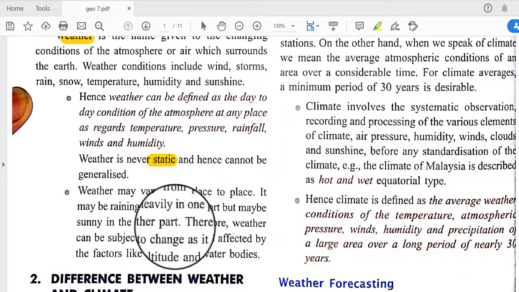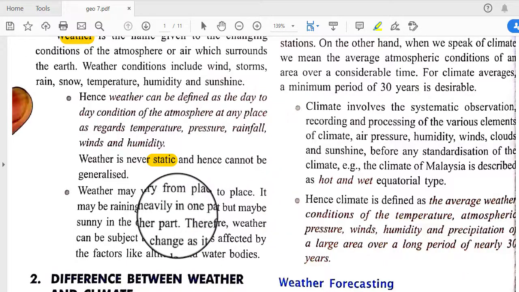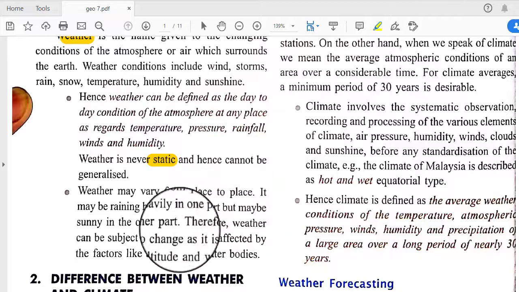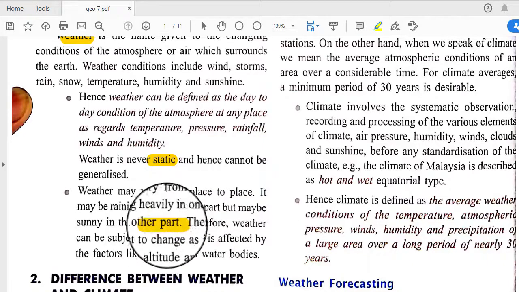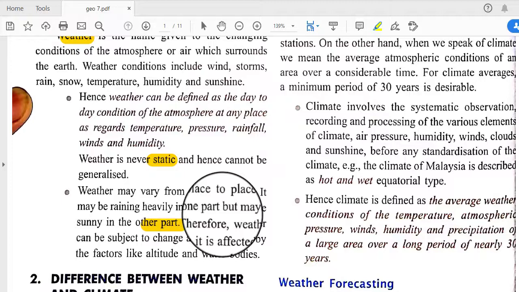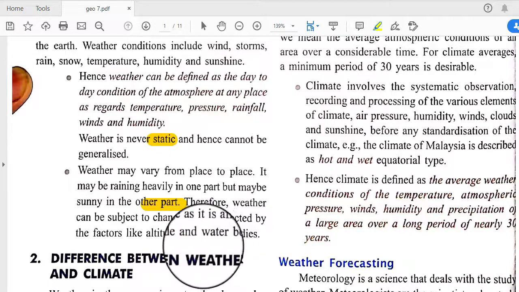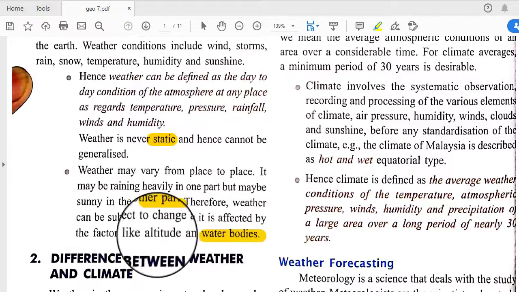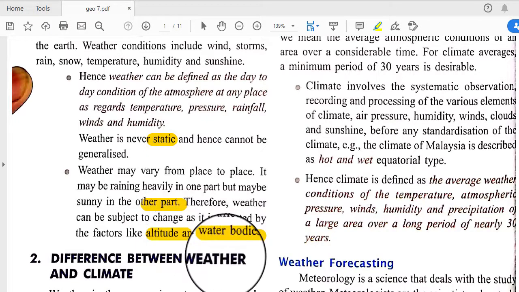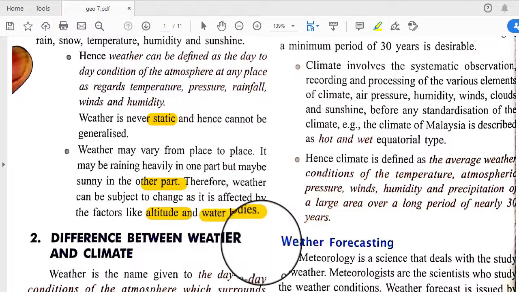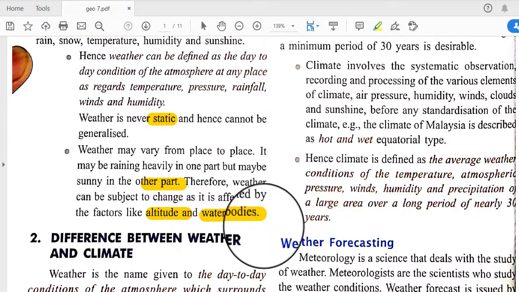Weather may vary from place to place. It may be raining heavily in one part but sunny in the other part. It may be rainy in the morning but hot in the evening. Therefore weather is subject to change as it is affected by factors like the altitude of the place and the amount of water bodies.